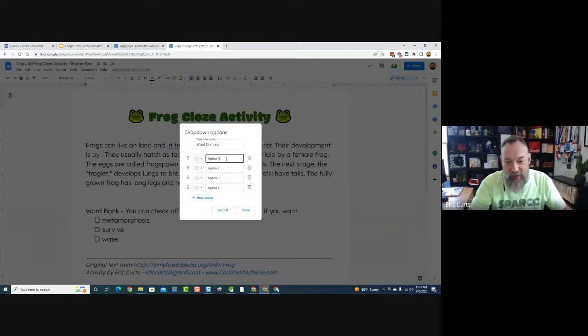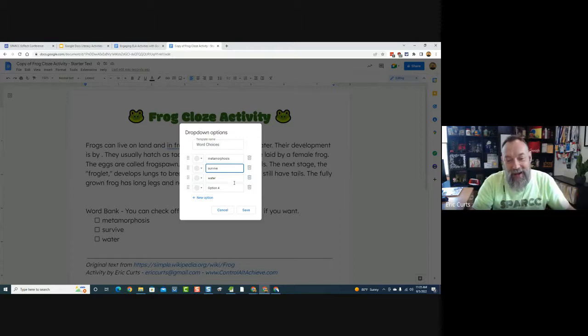And then we'll put in our words. So we've got metamorphosis. In fact, I should probably use 2 windows and just copy from one to the other. That would make it easier. Survive and water. Okay, so there's my words. Again, if you have a second window open, whoops, I lost my R in metamorphosis. There we go. See, that's what happens when you type it. Metamorphosis. Okay, I think I got it right.